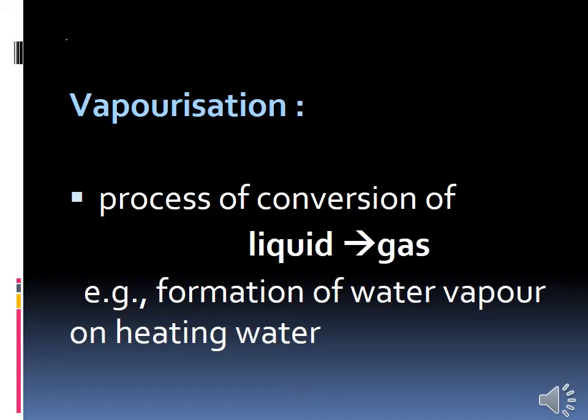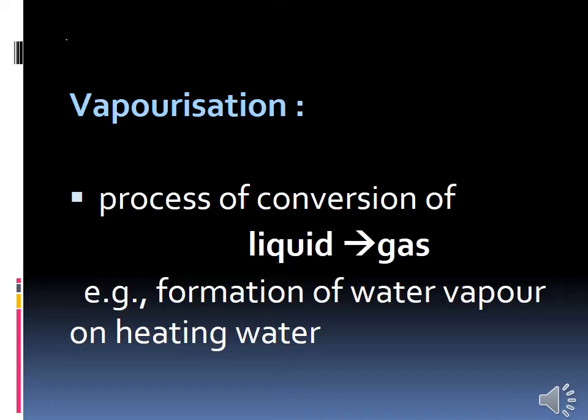Because of heating, the space between the molecules increases, and because the intermolecular space increases, the force of attraction decreases. மூலக்கூறுகளுக்கு இடையில இருக்கிற gap வந்து ஜாஸ்தியானதுனால force of attraction வந்து decrease ஆயிடும், okay? And finally we will get the vapor.